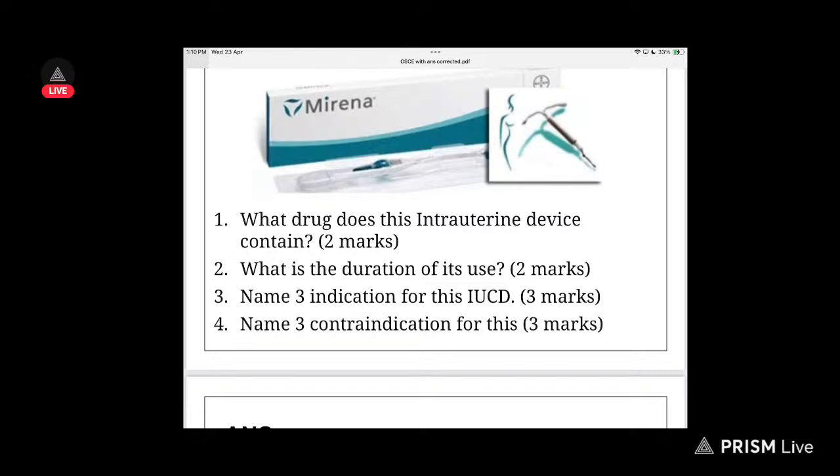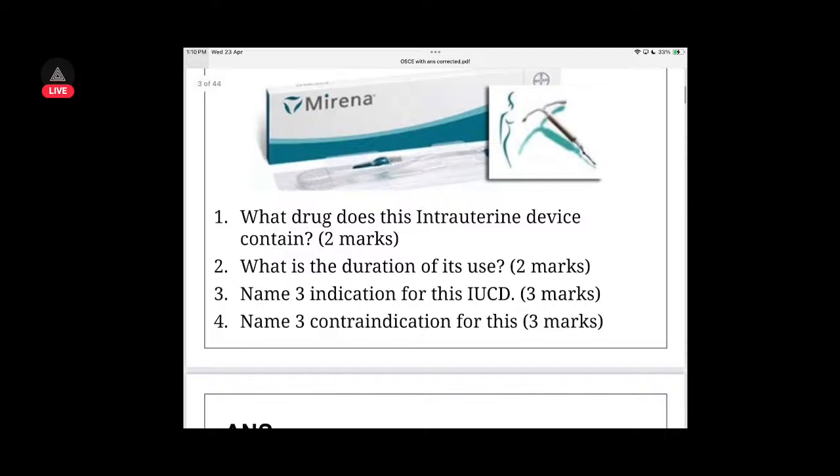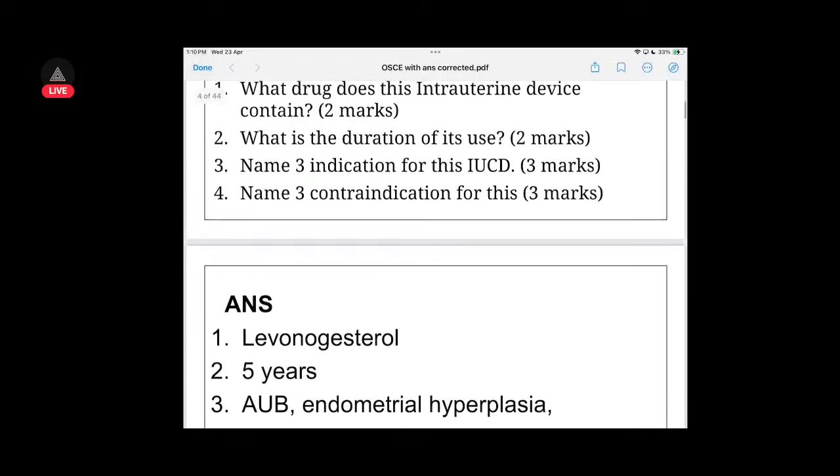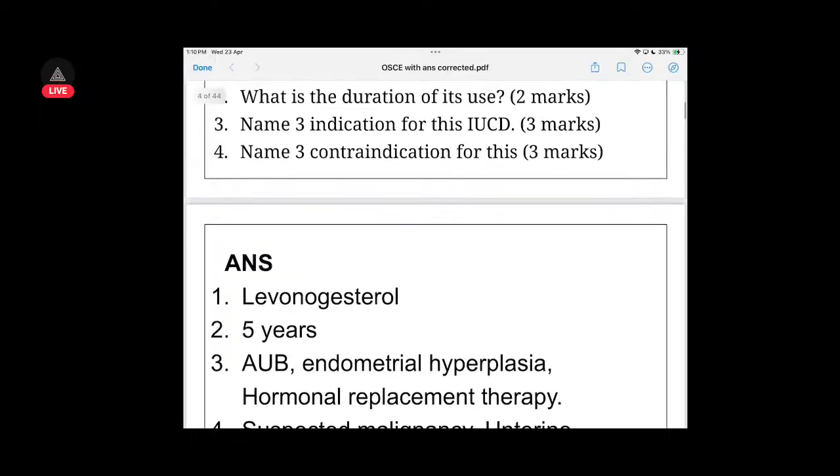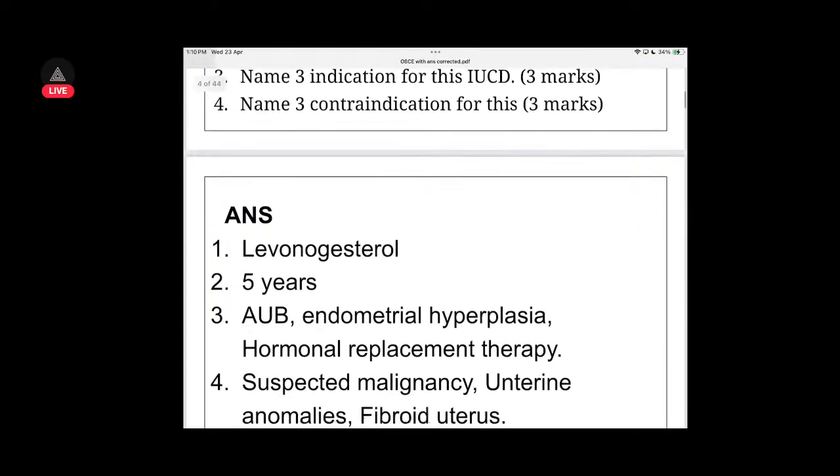There are a lot of contraindications, maybe something like cervical dysplasia, if they want to have children, and maybe allergies. Let's see. So this is the levonorgestrel intrauterine device, and its duration is 5 years.